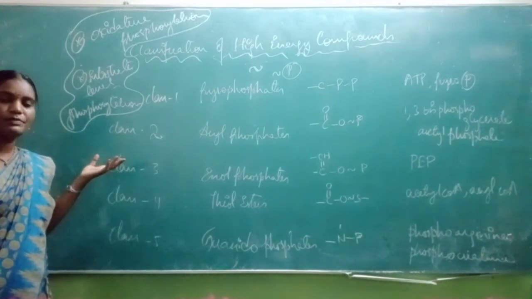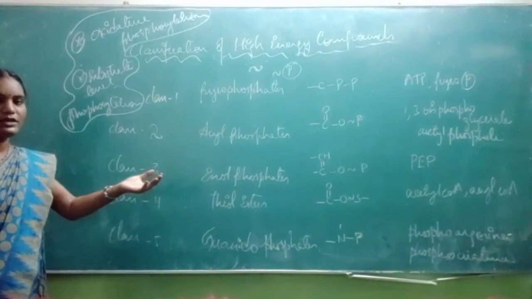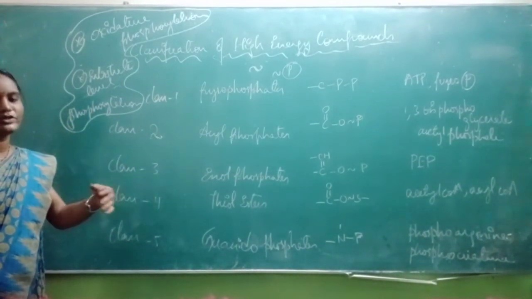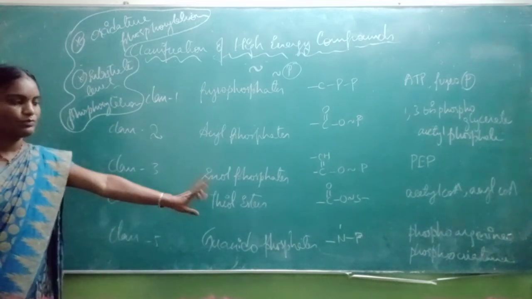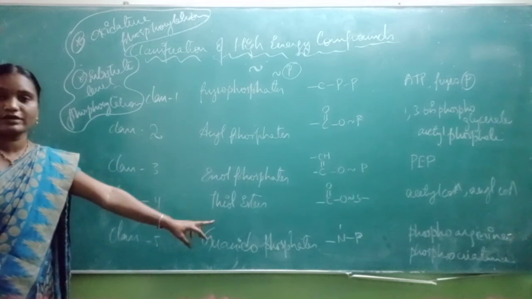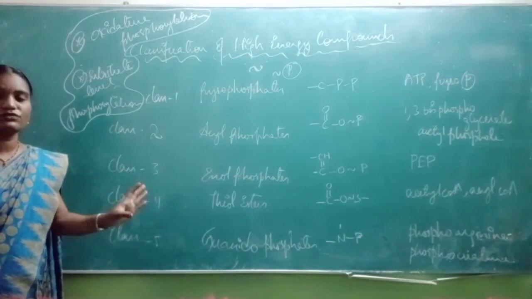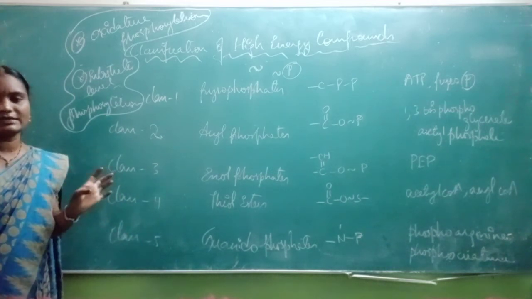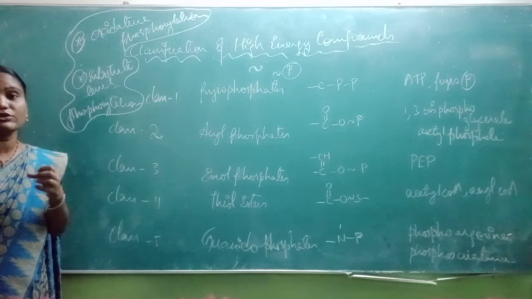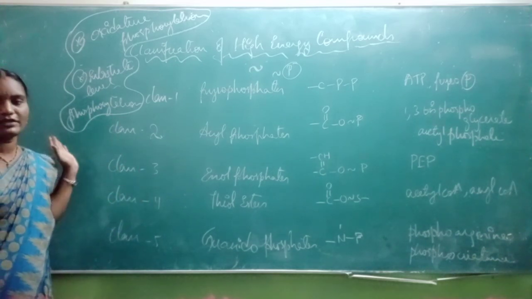So the formed ATP, as I said earlier, can also act as a donor by donating its high energy phosphates to a low energy compound. And one more important point is that phosphocreatine is known as a storage form of energy, which is stored in vertebrate muscles and in brain to produce energy between the neuron cells. Got it? So this is the classification of high energy compounds.